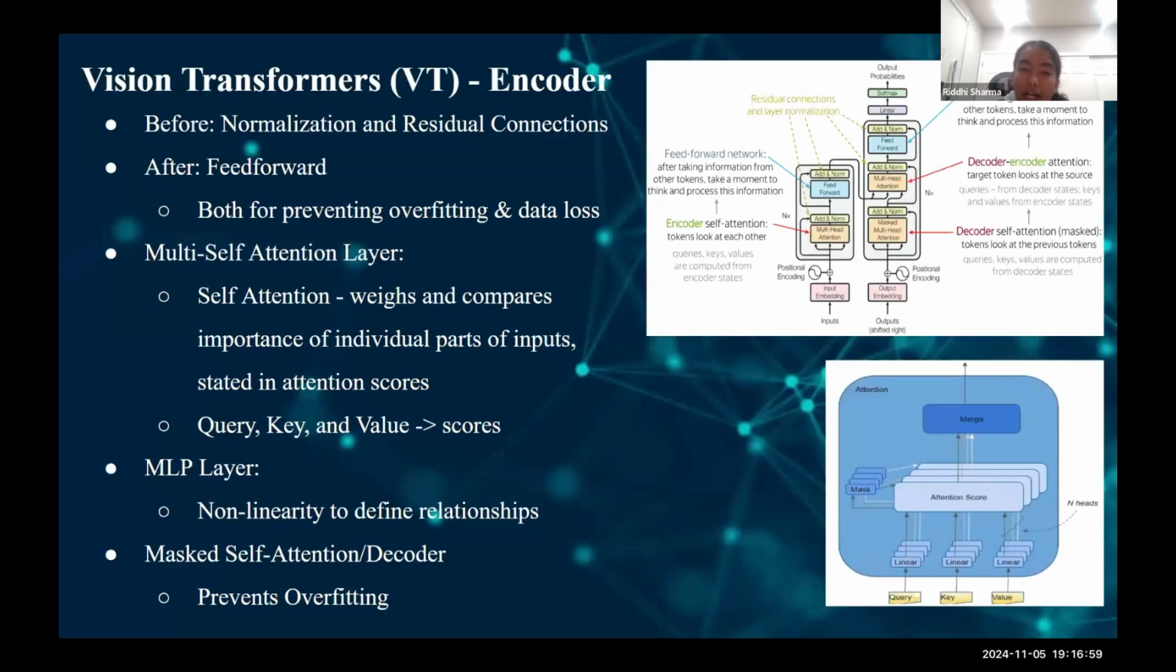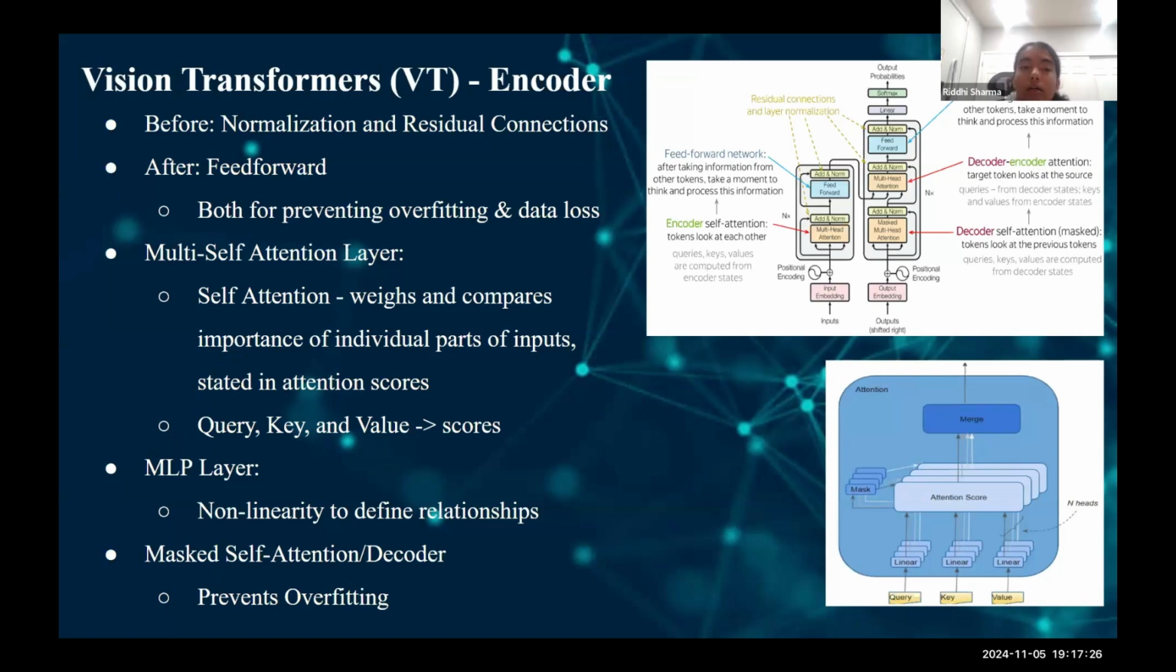The purpose of these patch embeddings is for parallel computation and for retaining positional data, which will then be processed by an encoder. The vision transformer encoder contains two main layers, the multi-self-attention layer and the MLP head. Before and after these layers are normalization and feed-forward layers, respectively. The purposes of these multiple layers are to make residual connections, prevent overfitting or failing to generalize to new data, and prevent data loss.